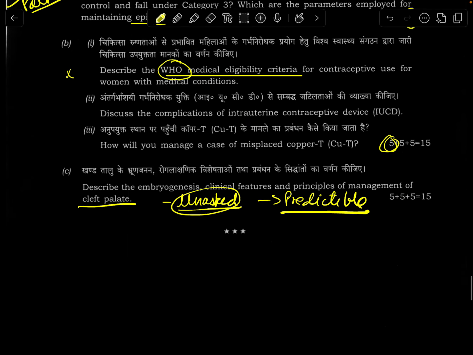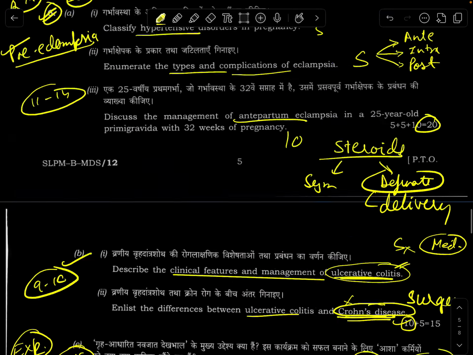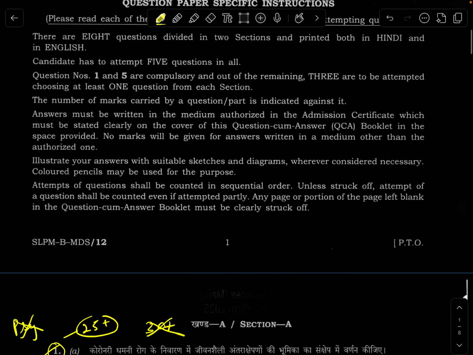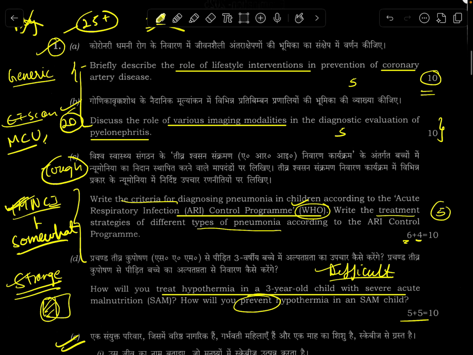Okay, so now let's analyze the full paper once again. This first question, not very easy, not very tough, though pediatrics is a bit typical because the topics are difficult, not very easy. Moreover, in the medicine section, there is no psychiatry, which somewhat added a sense of familiarity. There is a question on imaging, one can say, but it's very easy to predict an imaging question, but you have to think on your feet, because you can't cram everything up. You can't cram every known disorder and its imaging.